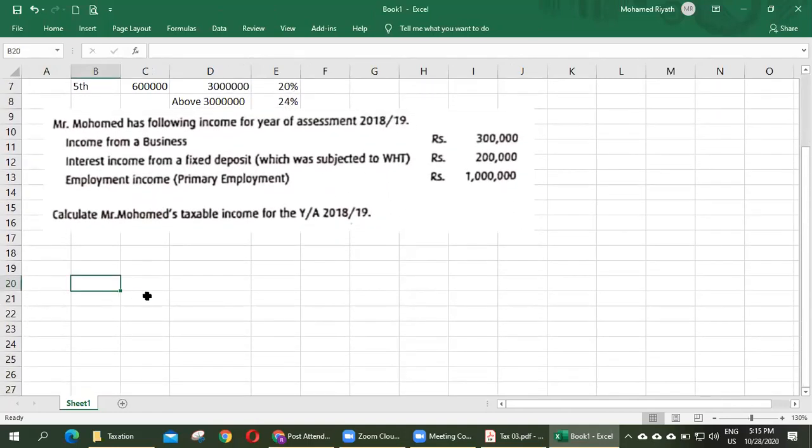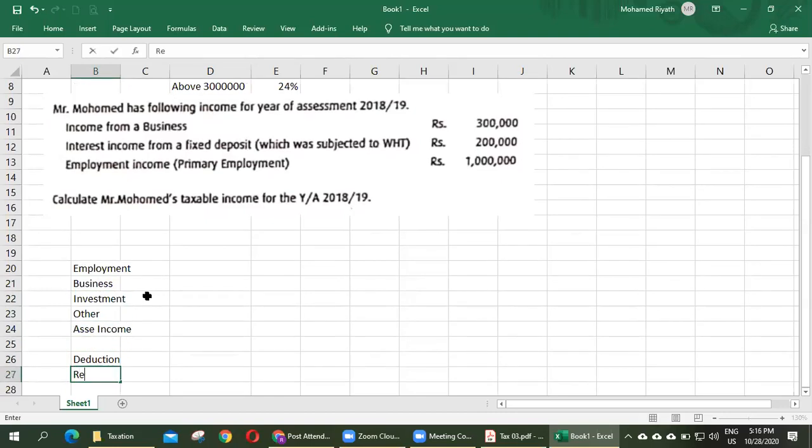We know there are different types of income: income from employment, income from business, income from investment, other income. Then we will get assessable income. Then we make some deductions: deductions, reliefs.